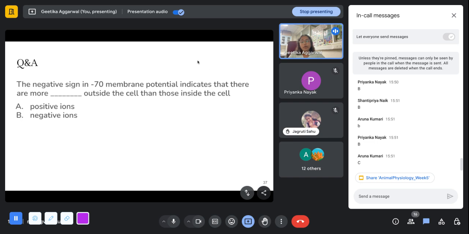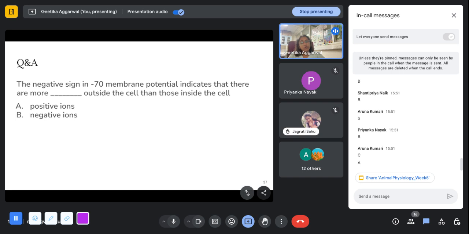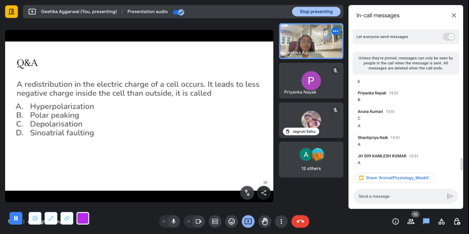The negative sign in minus 70 membrane potential indicates that there are more dash outside the cell than those inside the cells. Negative ions. Are you sure about that? The negative sign in minus 70 indicates that there are more dash outside the cell than inside the cell. Correct. So the answer is basically A part. There are more positive ions outside of the cell than inside the cell. So when you compare the positive ions, since there are less of them inside the cell, that is why the cell is at a negative potential.